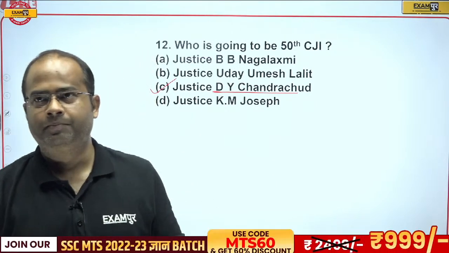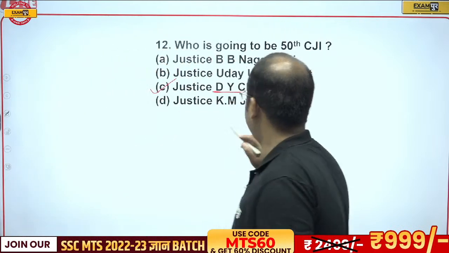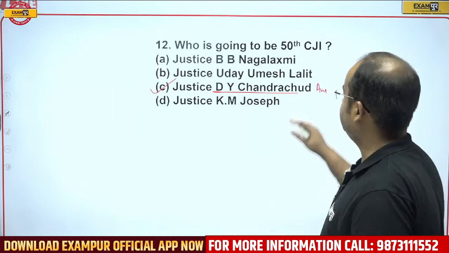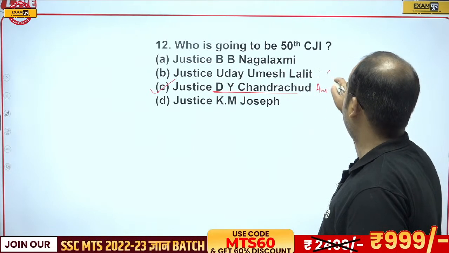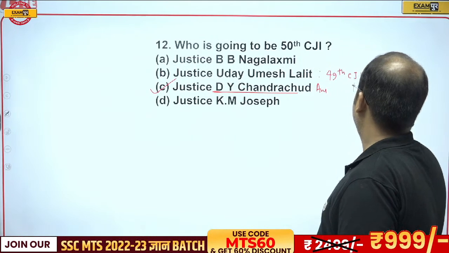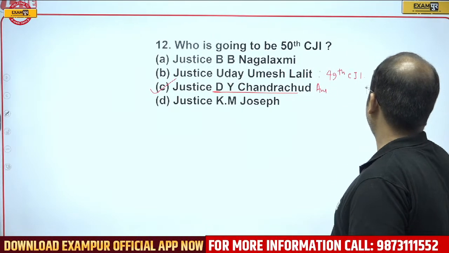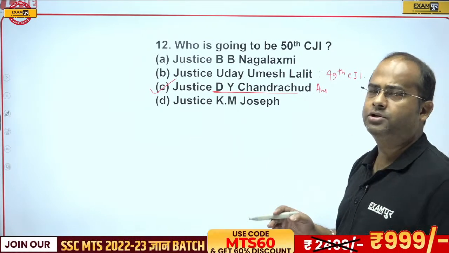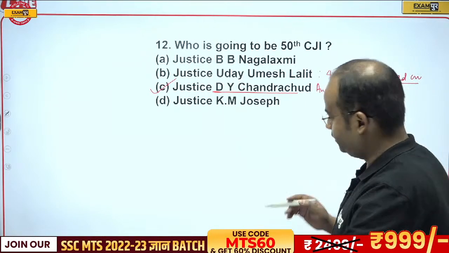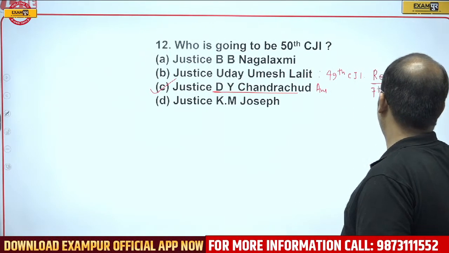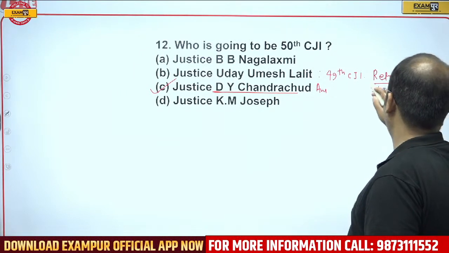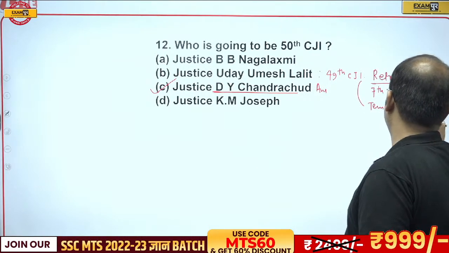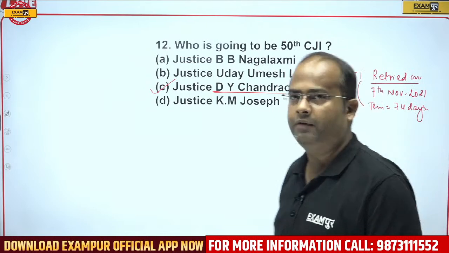So it's a good term. He will be the 50th Chief Justice of India, that is Justice D.Y. Chandrachud, Dhananjay Yashwant Chandrachud. Uday Umesh Lalit, 49th CJI, retired on which particular day? He retired on 8th of November 2022, and the term was of 74 days.